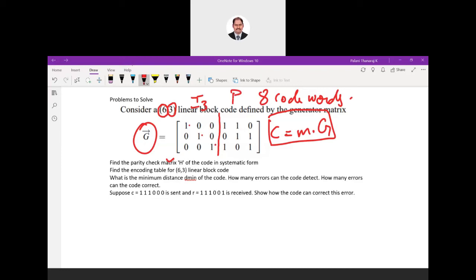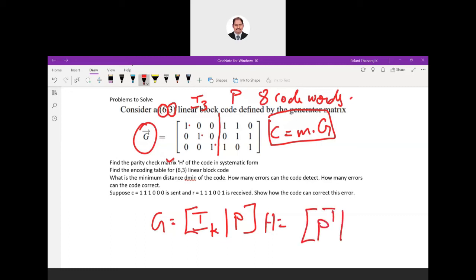This question is slightly changed. Unlike the tutorial we have seen in the previous slide, here they have changed the G matrix. G is in this form, I of k, P. So you have to be very careful. First we identify the form of the G matrix. Then we can find out what is H. H has to be P transpose, I of n minus k, which is again 3. This is your H matrix, so we can easily find out our H matrix.